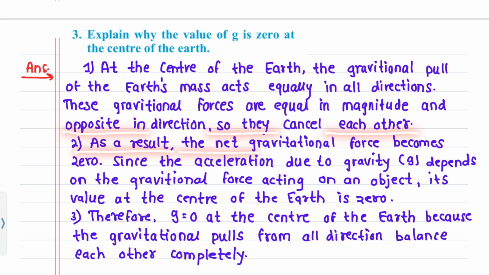As a result, the net gravitational force becomes 0. Since the acceleration due to gravity g depends on the gravitational force acting on an object, g equals 0 at the center of the earth, because the gravitational pulls from all directions balance each other completely.